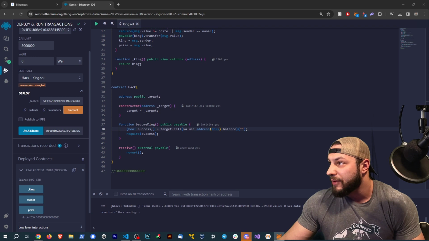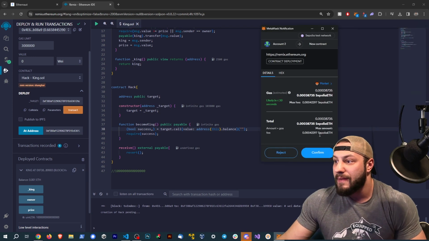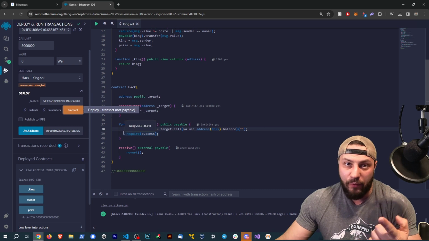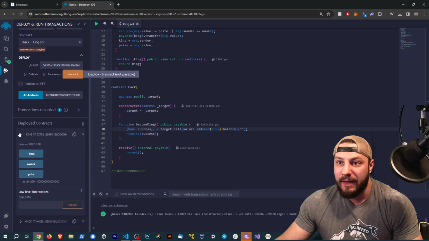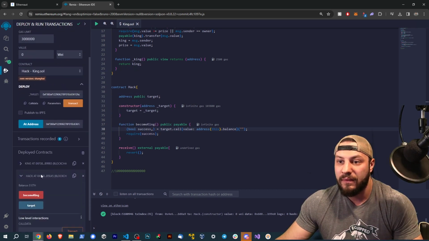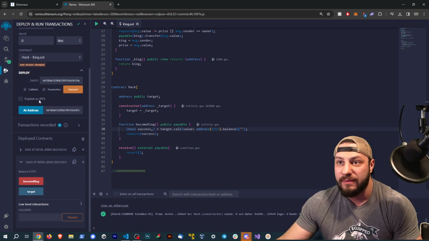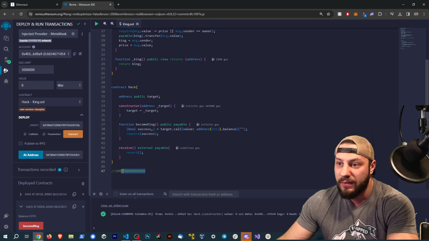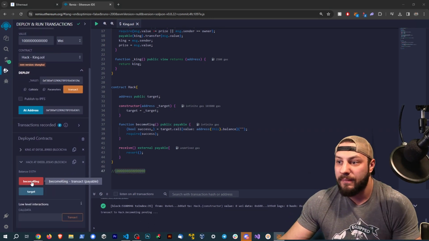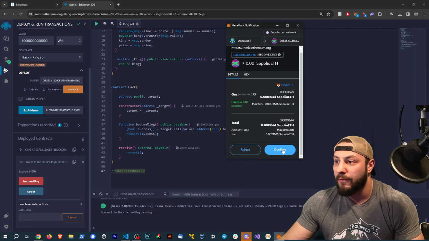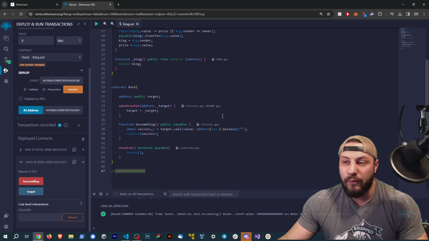So I'm going to go ahead and transact. I'm going to send this transaction, confirm. So it looks like that transaction went through. So that's going to be step 1. Step 2, go ahead and drop down the hack contract. Scroll down, and we want to become king, but we want to send some value with that transaction. So we need to select this much wei, copy, paste that right there, and then become king. MetaMask notification, and we're going to confirm this from here. So it looks like that transaction went through.